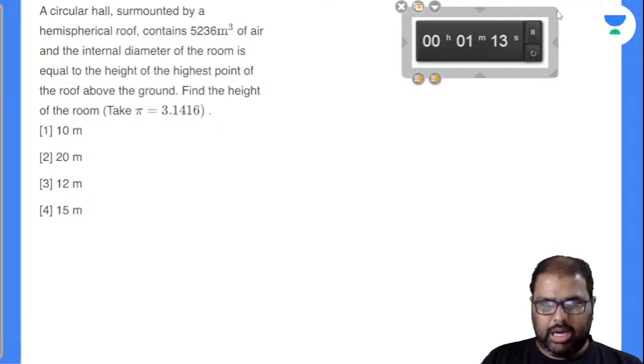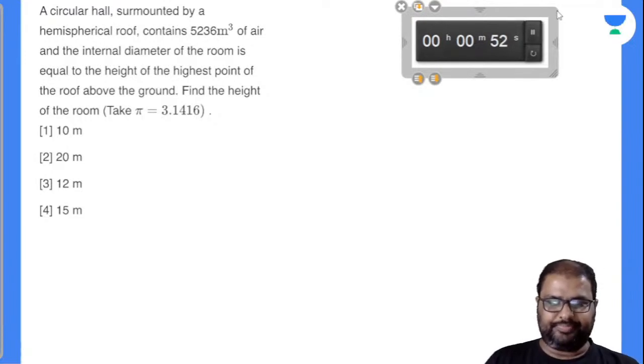A circular hall surmounted by a hemispherical roof contains 5236 meter cube of air. Volume of air is given there. And the internal diameter of the room is equal to the height of the highest point of the roof above the ground. Find the height of the room is the question asked. Okay, fine.